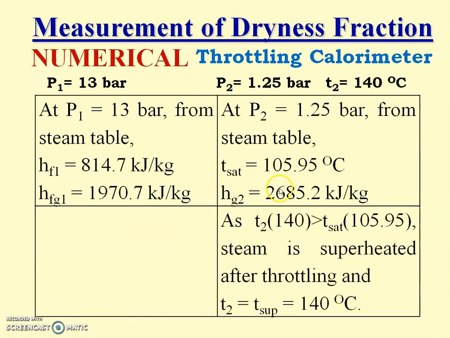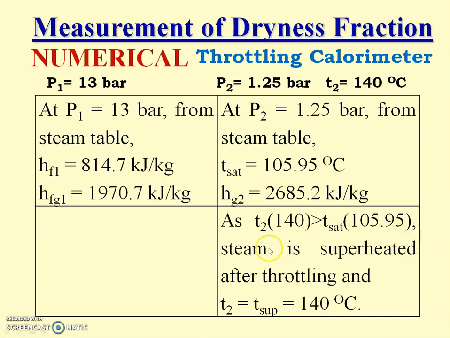As the temperature of steam after throttling is given, that is 140, and 140 is more than the saturation temperature at the pressure after throttling. And what is the saturation temperature at the pressure after throttling? 105.95 degrees Celsius. But what is the steam temperature after throttling? 140. So the given T2 is more than the saturation temperature.